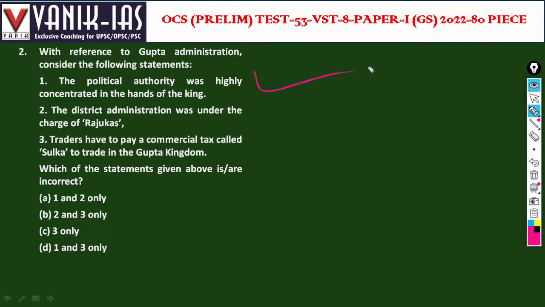First statement is right. Second statement, district administration was in the hands of Rajukas, that is also right. Then the traders have to pay commercial tax called Shulka. Now, Shulka is the custom duty. Custom duty is called Shulka.